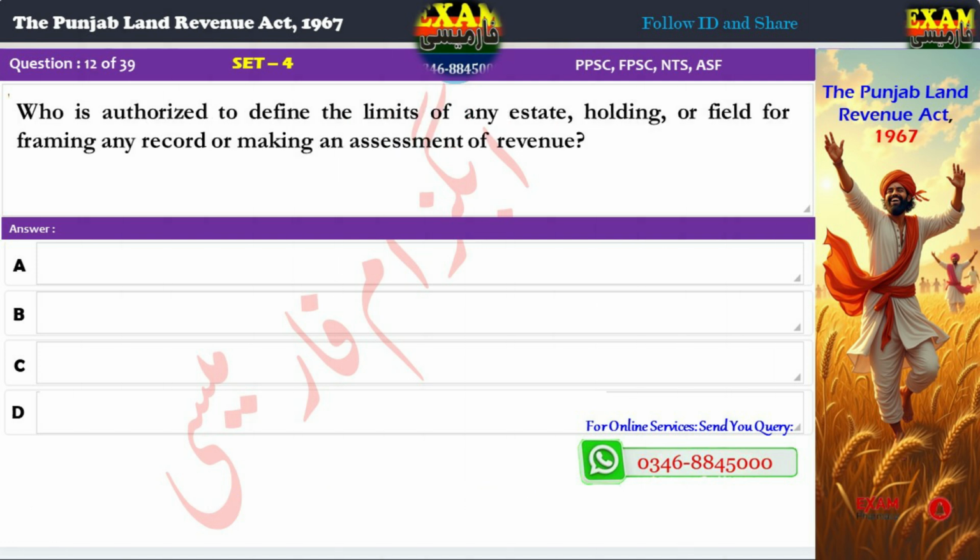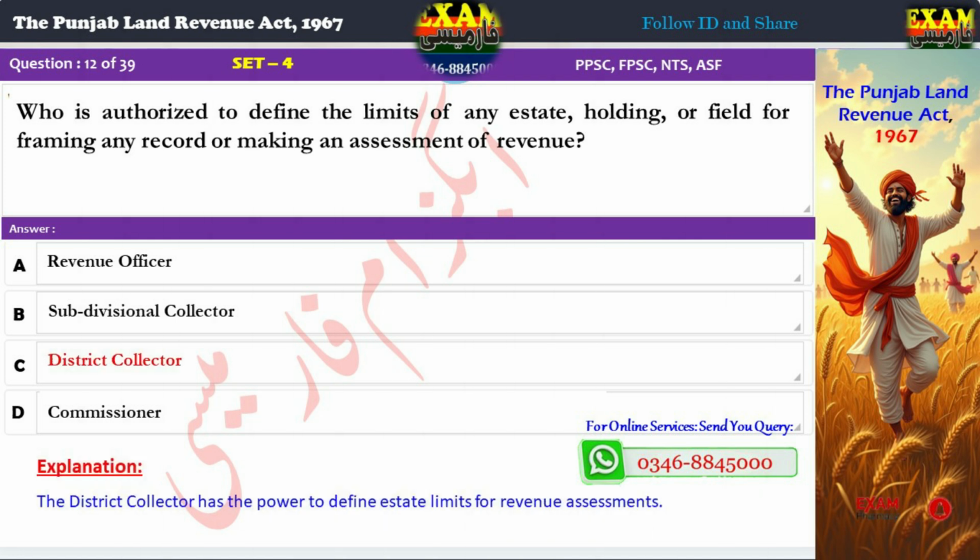Question 12. Who is authorized to define the limits of any estate, holding, or field for framing any record or making an assessment of revenue? A. Revenue officer. B. Subdivisional collector. C. District collector. D. Commissioner. Correct answer: C. District collector. Explanation: The district collector has the power to define estate limits for revenue assessments.